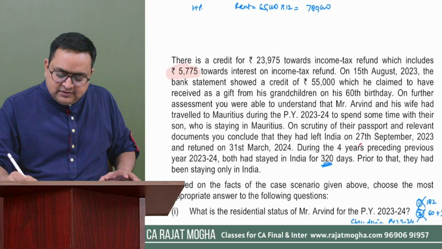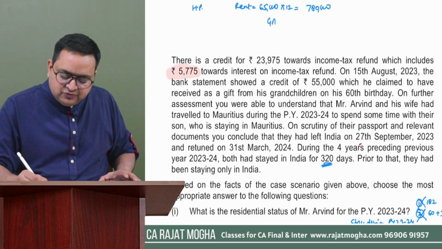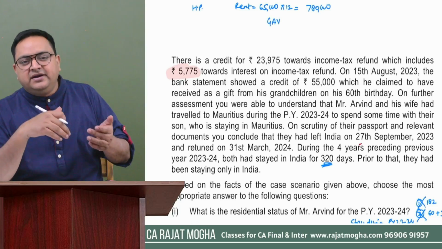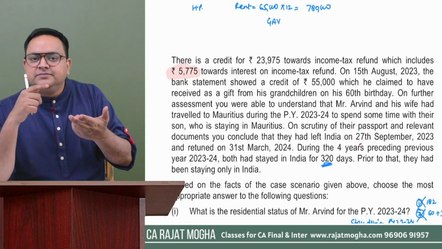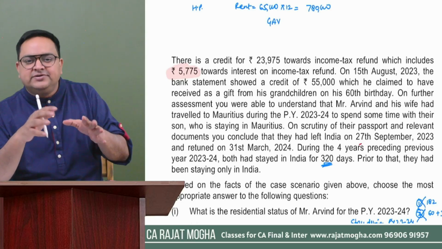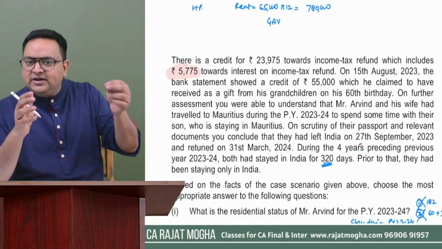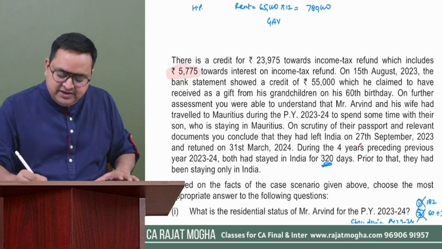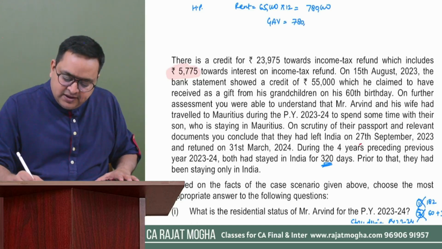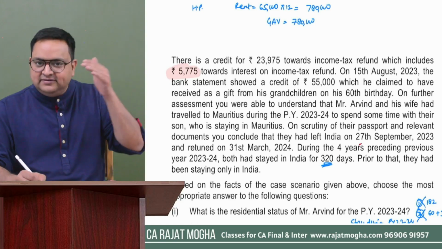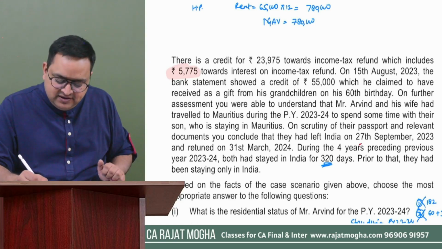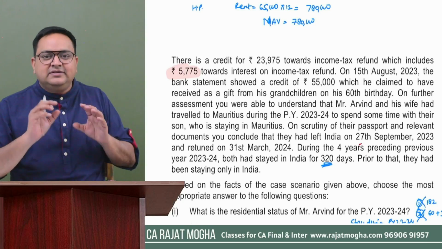We understand that first we have to calculate GAV. GAV is actual rent or expected rent. In expected rent, we need fair rental value, standard rent and municipal valuation. That is not mentioned, so we ignore the expected rent portion. So here the GAV is 7,80,000. Minus municipal taxes paid. There are no municipal taxes, so minus 0, it will become NAV. So this GAV itself will become NAV now, 7,80,000.